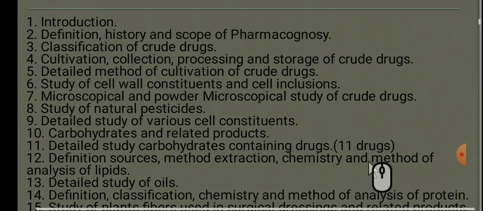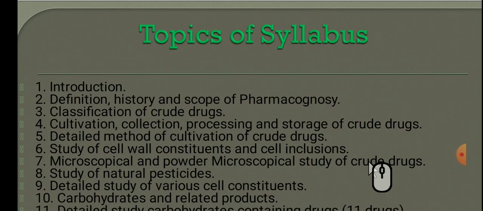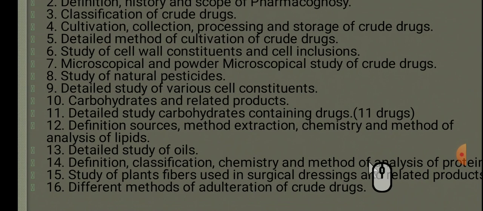You have to study these in the subject pharmacognosy and phytopharmaceuticals.